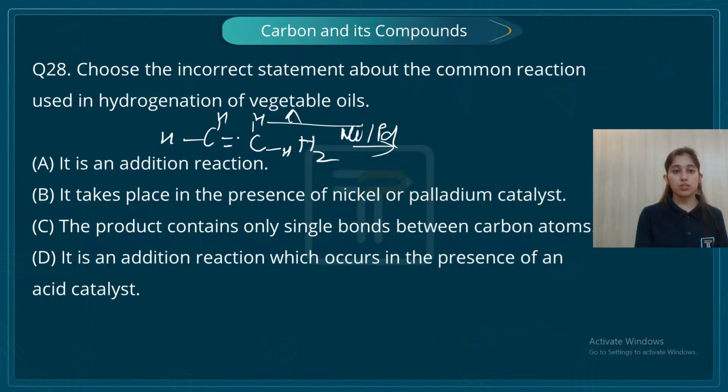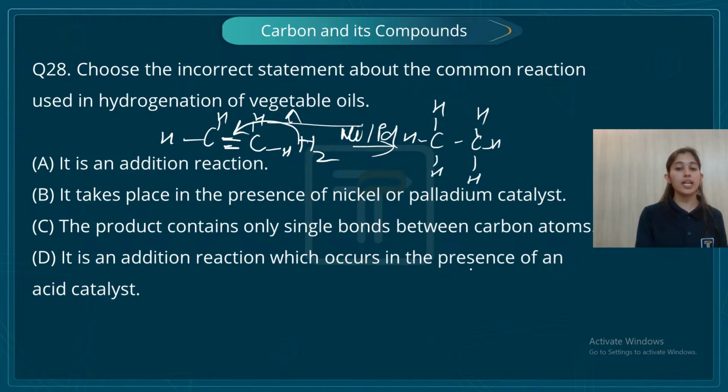If we take this reaction, addition of hydrogen will break this bond and this will become this, right? Yes. So the product contains only single bonds between carbon-carbon atoms.